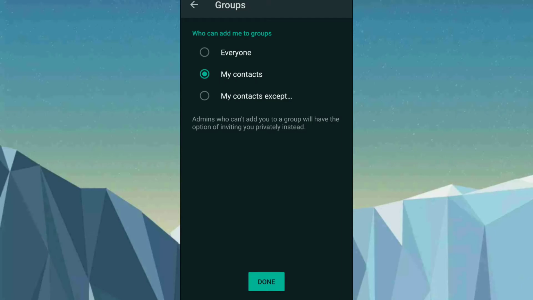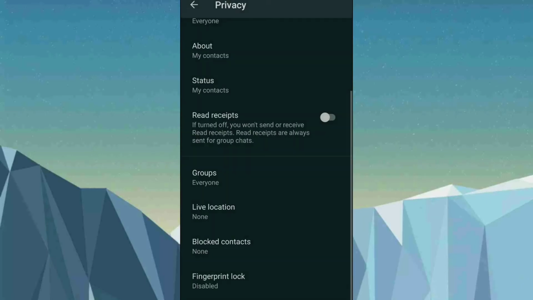If you want a targeted person not to add you to any group, you can click on My Contacts Except and select that member, so that contact cannot add you to any groups. They can only invite you with an invitation code, but they can't add you to the group without your permission. So the first option is this, and the second option is Live Location.